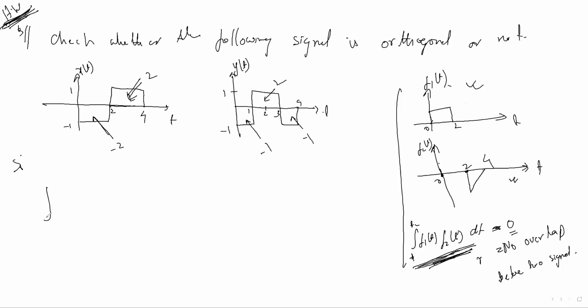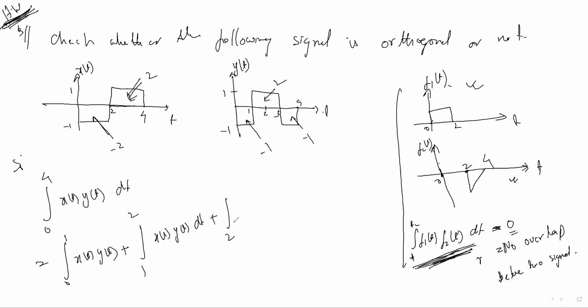Here also you should prove by taking the integration from how much? 0 to 4. Okay. x1(t), y2(t), dt. You have to break it: from 0 to 1, you take x1(t) y(t) dt. Then again you break 1 to 2, x(t) y(t) dt.